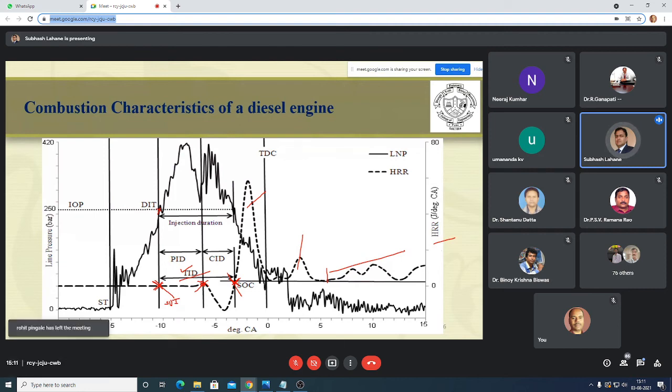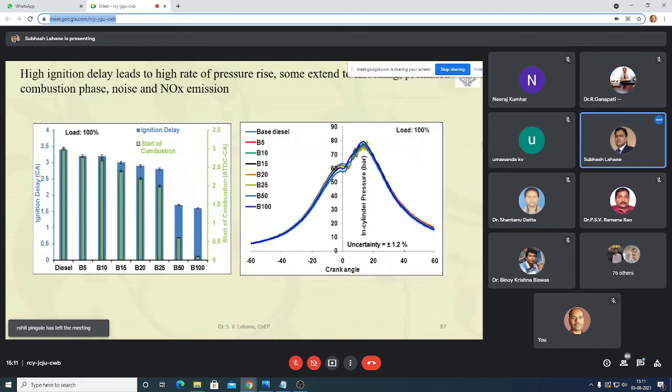Okay, so this is experimental data, so that's why there are a lot of vibrations. So ignition delay, if we compare the ignition delay with biodiesel, everybody knows that biodiesel has a higher cetane number. It has oxygen content. Another thing, its bulk modulus is very, very high, so that's why there will be an advance in dynamic injection timing. And these three things reduce the ignition delay of biodiesel.